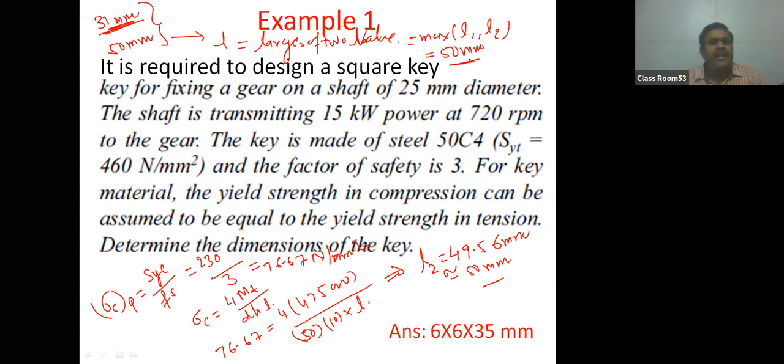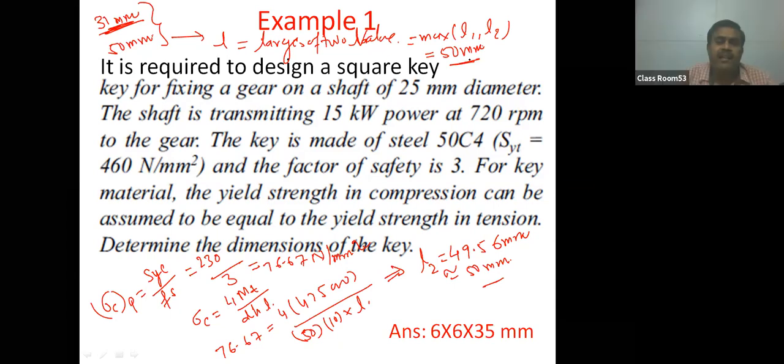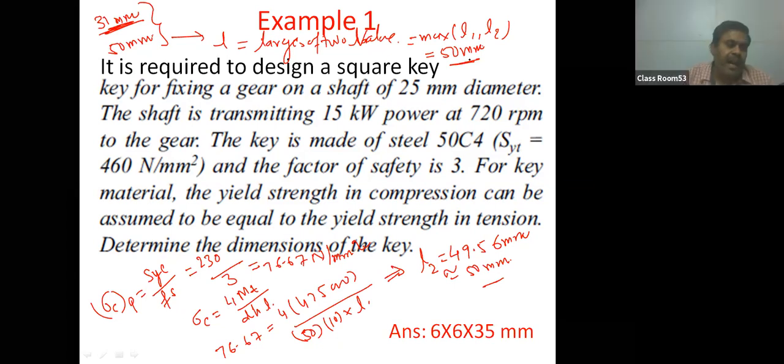Why are we taking the maximum? Why not the minimum? If we take the maximum, the cost will increase; if we take the minimum, the cost of the key will be reduced. Then why do we take the maximum? Because we do not want the failure of the key in either the shear criteria or the compressive criteria.